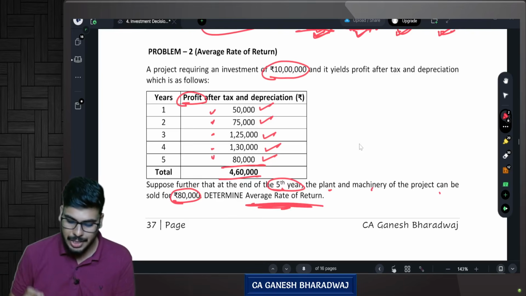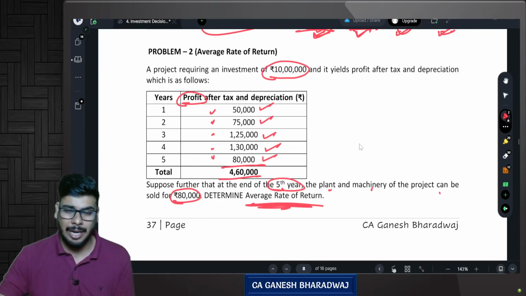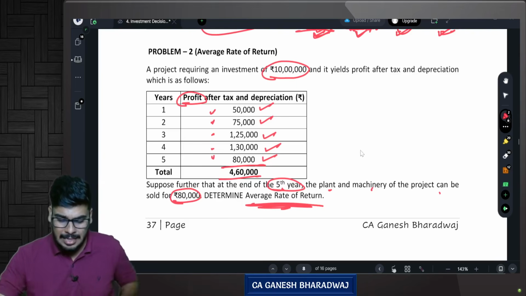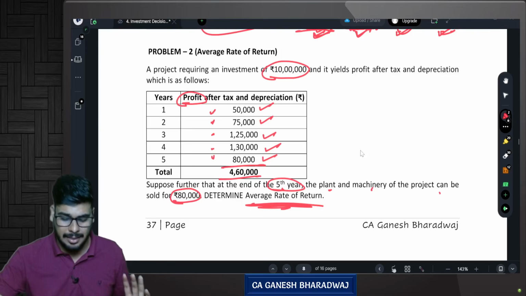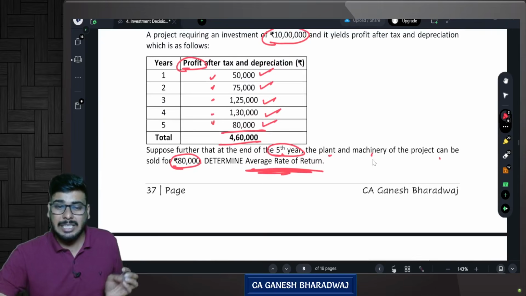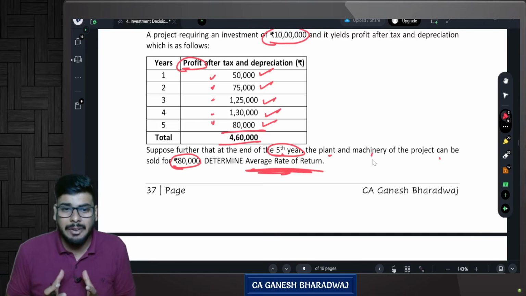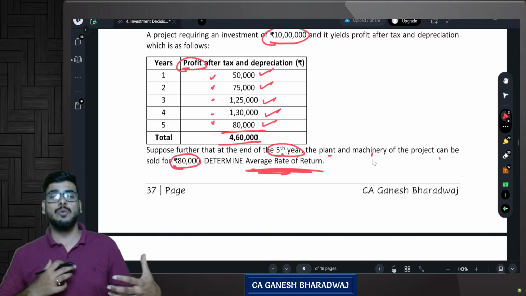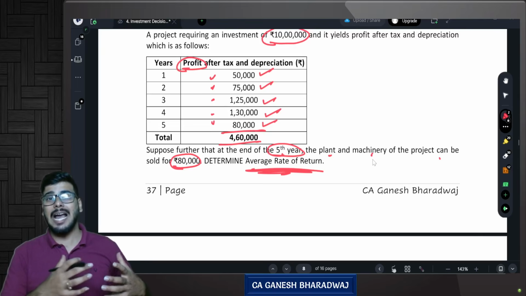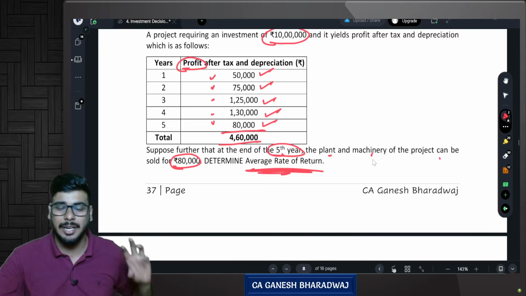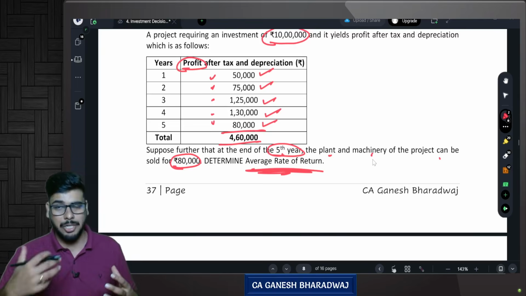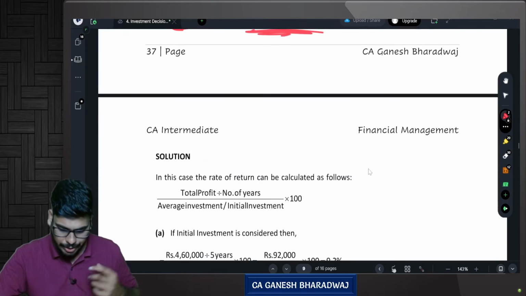Determine the average rate of return. They are asking us to calculate average rate of return. Guys, nothing. This is plain vanilla. There is nothing great in this particular question. This is looking at things from an accounting perspective, so technically it is not even related to finance. It is about calculating average rate of profit. That's about it. It's about how to calculate.